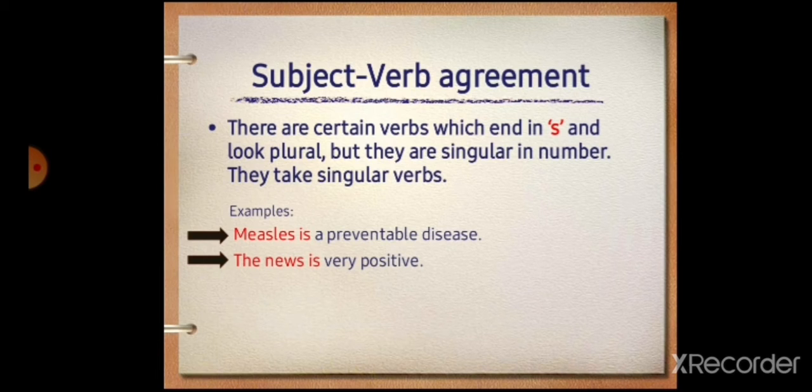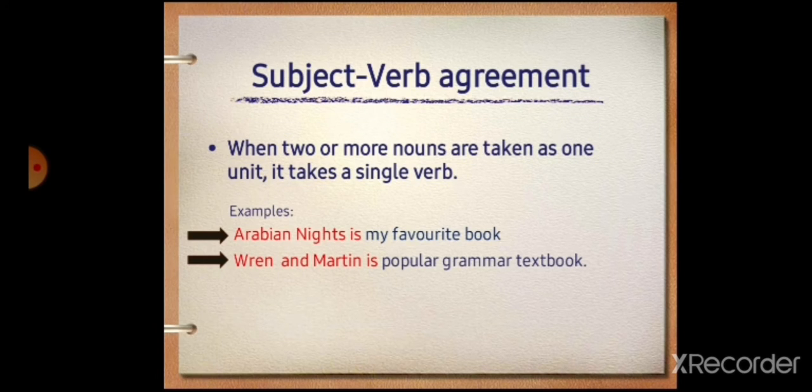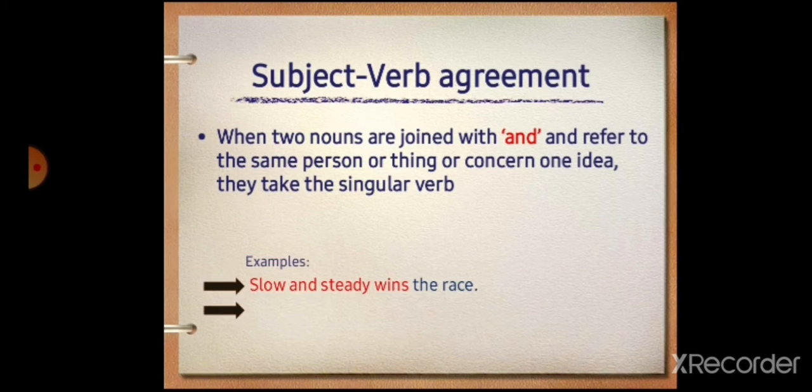Got it? Now, when two or more nouns are taken as one unit, they take a singular verb. Arabian Nights is my favorite book. Wren and Martin is a popular grammar textbook. Got it? When two nouns are joined with and, and refer to the same person or thing or concern one idea, they take the singular verb.